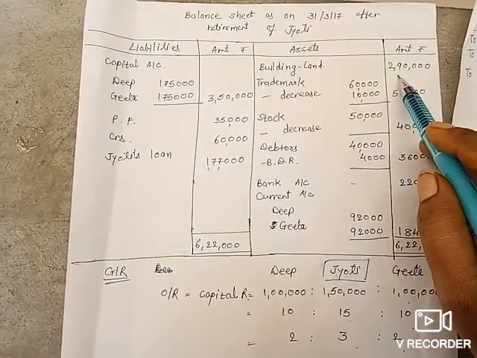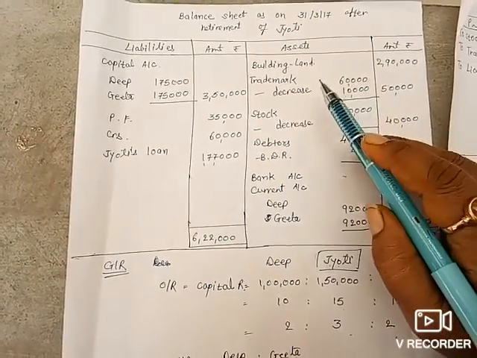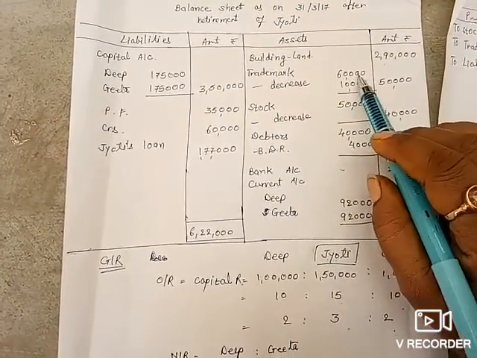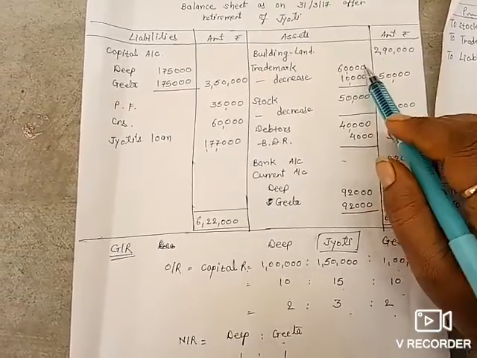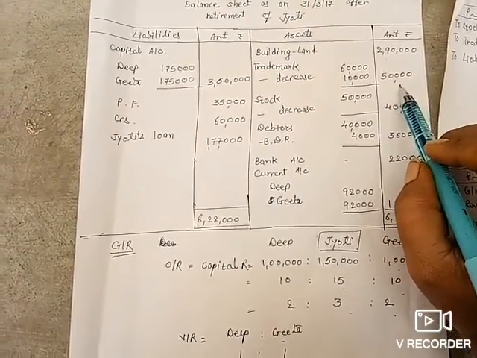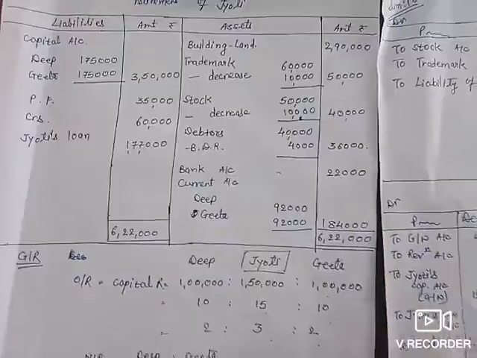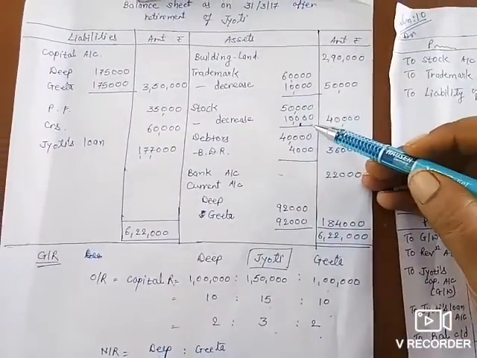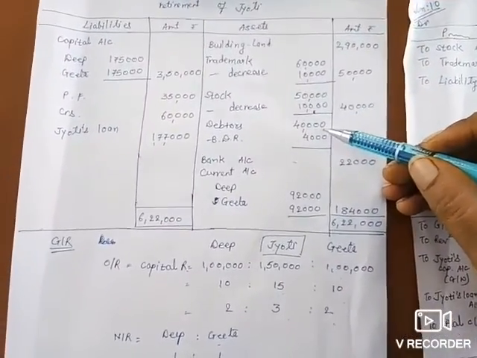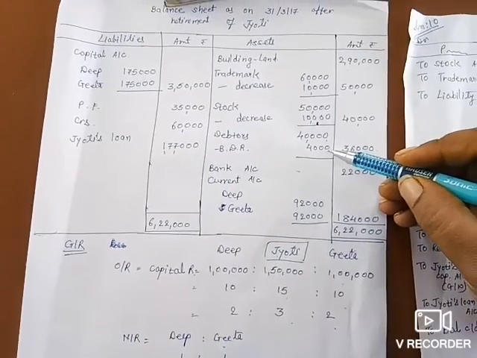Land and building, we write down as it is because there is no tick mark on that. Trademark, 60,000 is given. On that we have done one tick mark, so leave one line and draw the line. Stock is given, so write down stock and leave one line and draw the line. Then debtors 40,000 is given, so leave one line and draw the line.